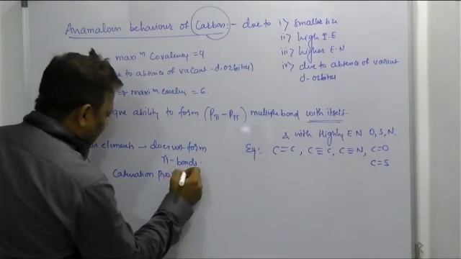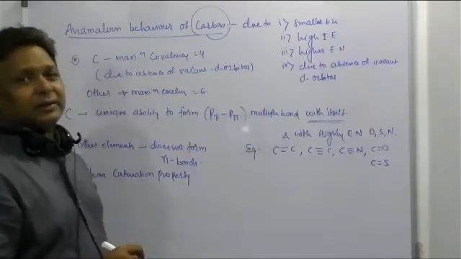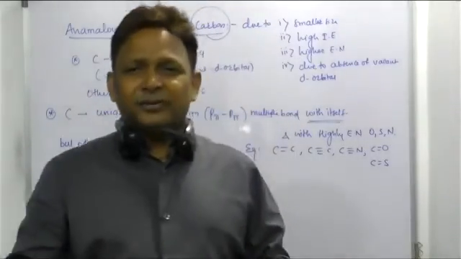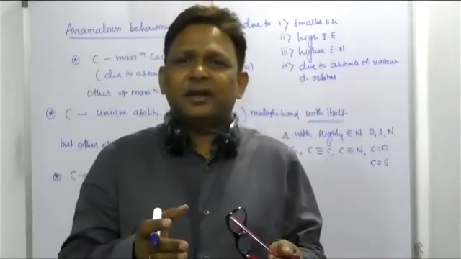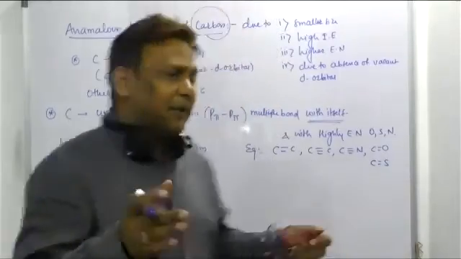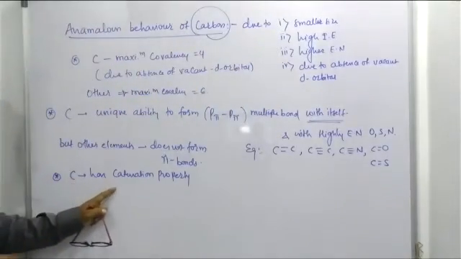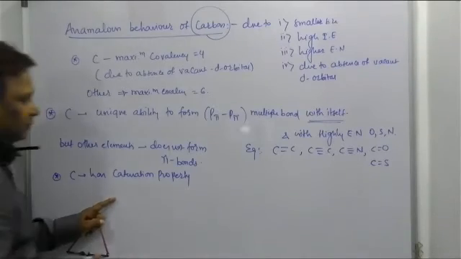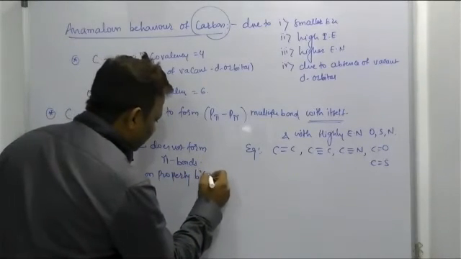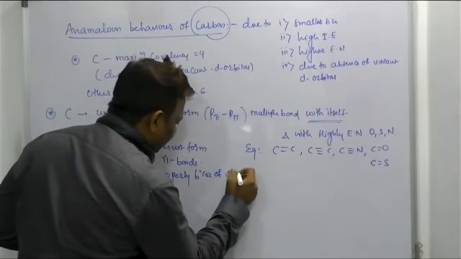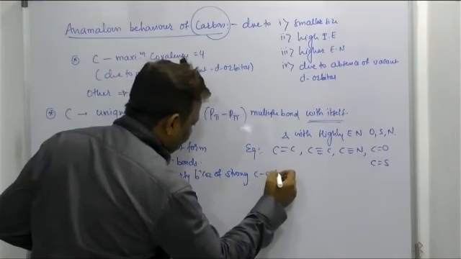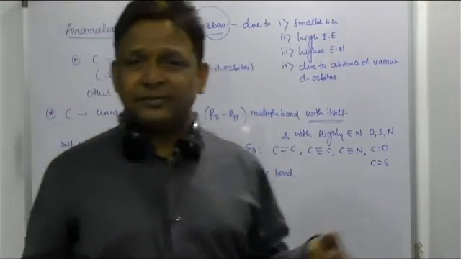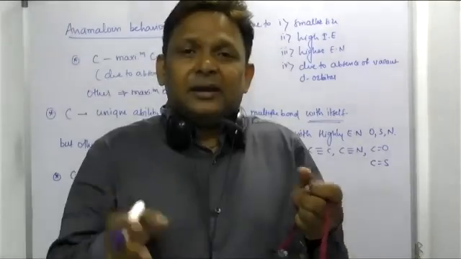You know, which element will have a catenation property? The element which has a tendency to form a strong carbon-carbon bond. So carbon has a high catenation capacity because of the strong carbon-carbon bond. The bond energy between carbon-carbon is very strong. Hence, it has a catenation capacity.